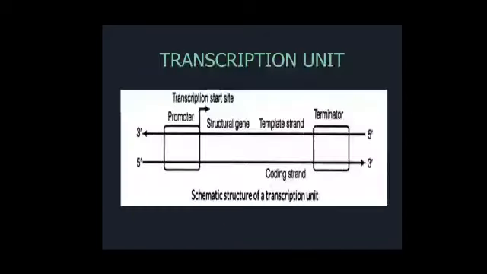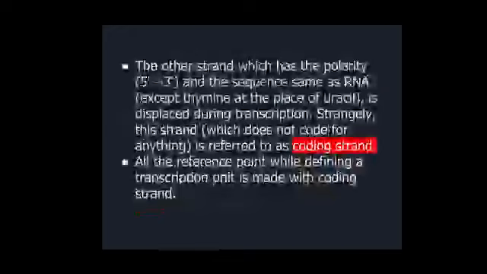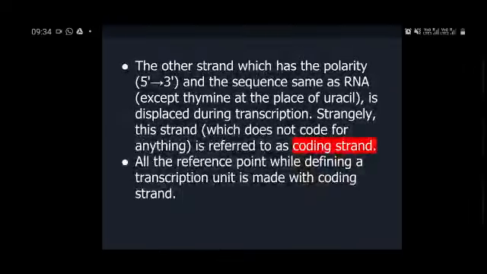The RNA that is going to be formed will be complementary to the template strand, and we also know that the coding strand is complementary to the template strand. So the coding strand and the RNA will be identical, but there will be one difference, that instead of thymine there will be uracil.